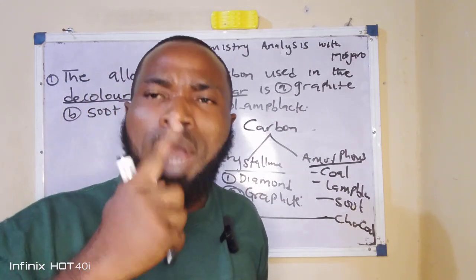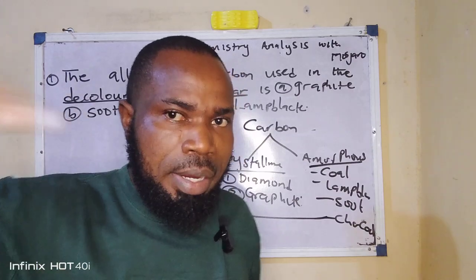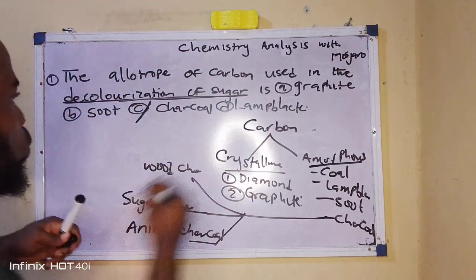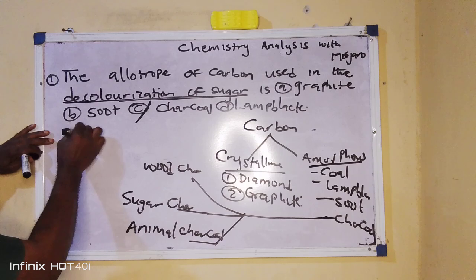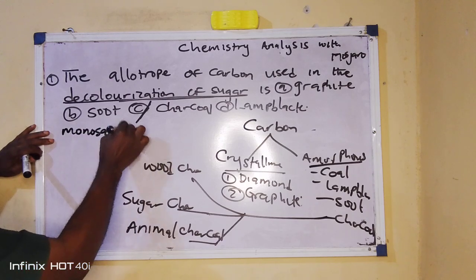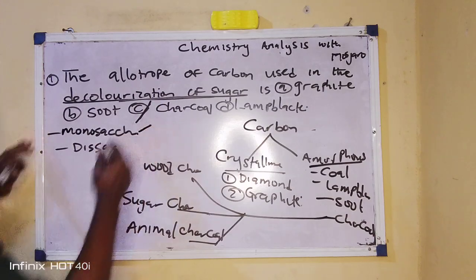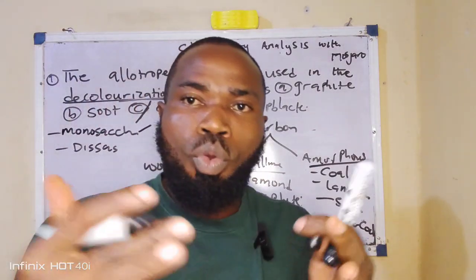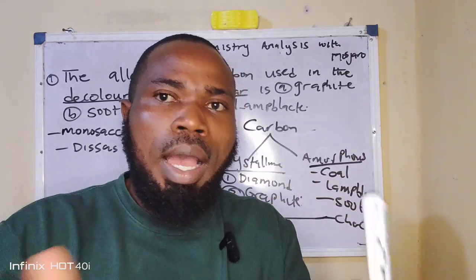Now, what sugar is usually decolorized when it's being prepared? That is another point that you need to know. Let me take it like this. You know that we have monosaccharides, we have disaccharides. The monosaccharides are where you have the glucose, the fructose, the galactose, the mannose, and the likes.